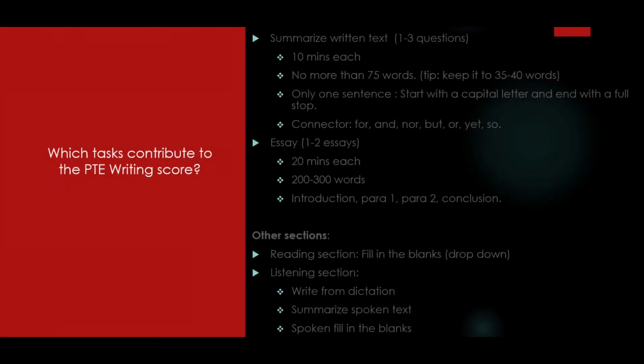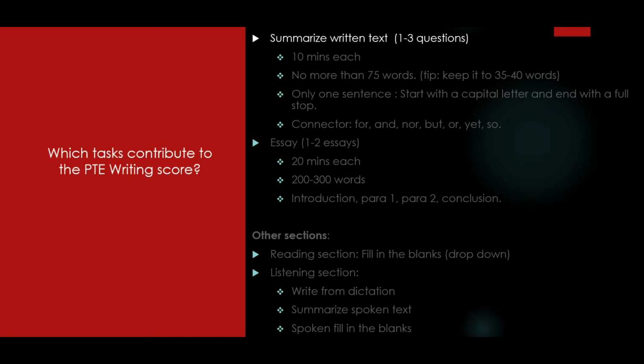First, I'm going to talk about some of the tasks that contribute to your PTE writing score. The PTE writing section is individually timed and it consists of two tasks. The first one would be summarize written text. In this task, you would be given one paragraph. You are expected to read it, understand it, and then write a summary of it in one single sentence.